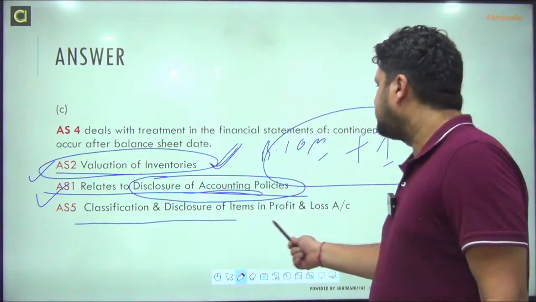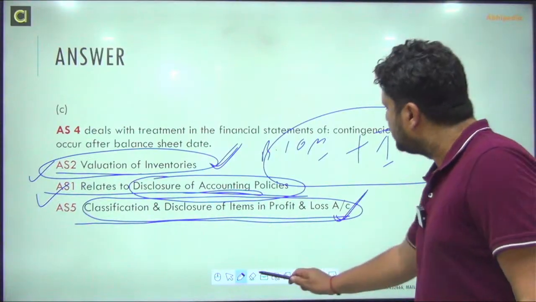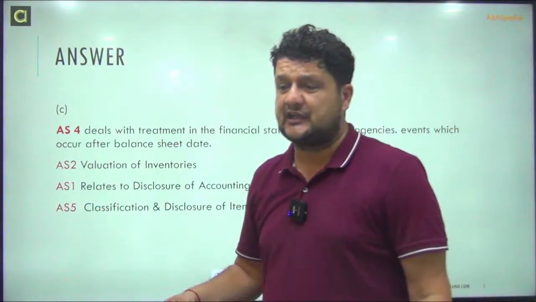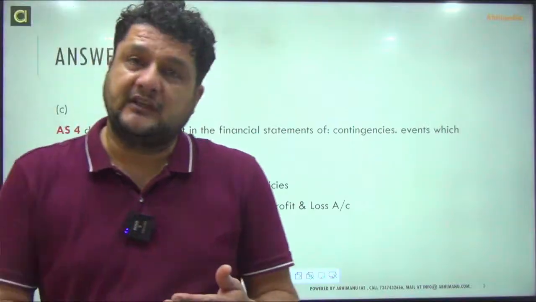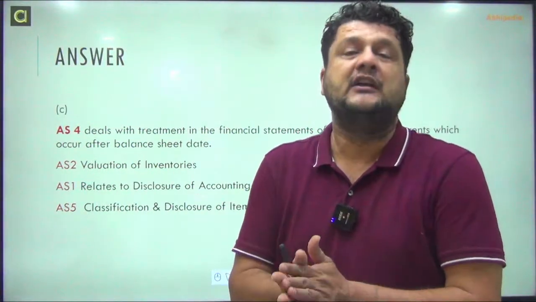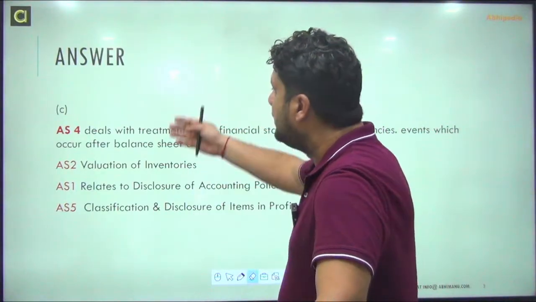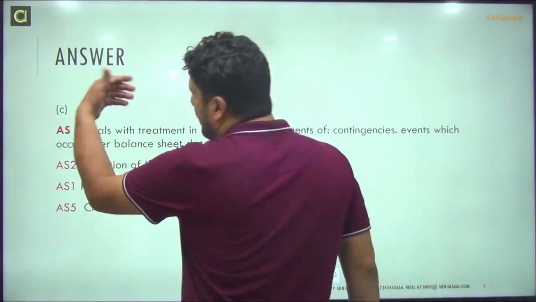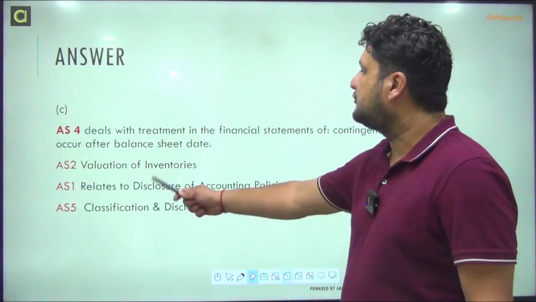Then there is classification and disclosure of items in the profit and loss account. So you already know what comes under profit and loss, what the items covered in profit and loss are. If you have studied accountancy, fine; if you have not, I told you can go for the module course. You only need to know the list from this particular topic. So what accounting standard 4 is related to, what accounting standard 3 is related to, and 2 is related to.